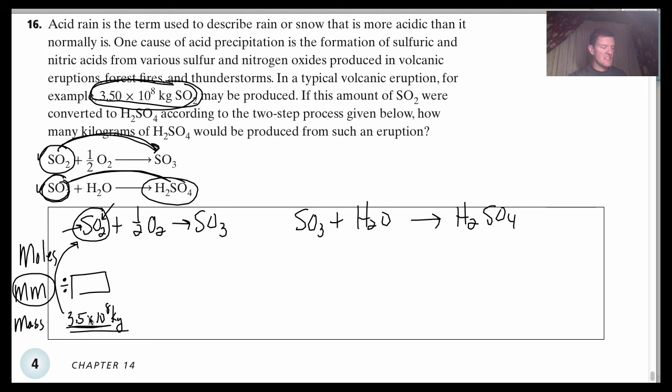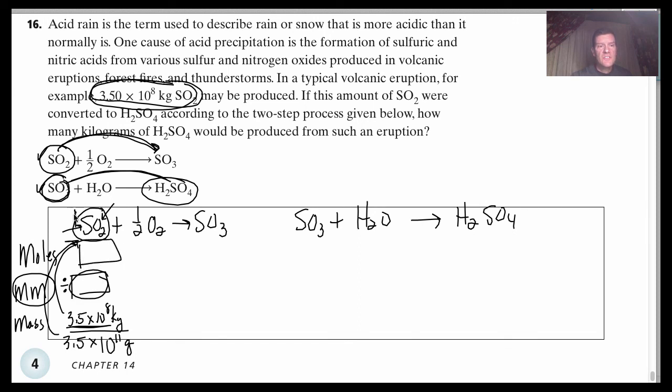3.5 times 10 to the 8. Actually, let's go ahead and change that to grams right now. I would multiply by 1,000, right? There's 1,000 grams in a kilogram. So 3.5 times 10 to the 8 times 1,000, I'm just going to add 3 to the 8 here, right? It's going to be 10 to the 11. So that's how many grams. You take this and you divide by the molar mass that you're going to get from the periodic table. That's going to give you the number of moles.